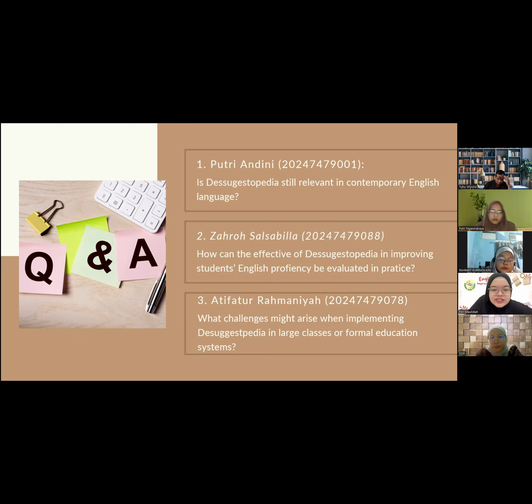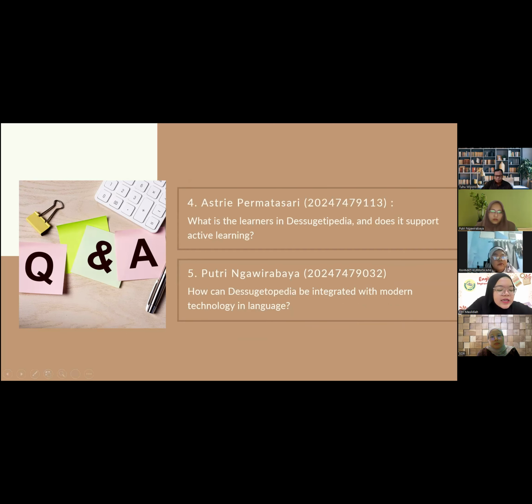Okay, next, question number 4. Next slide. Okay, I will read the question from Astri Permatasari. What is the role of learners in Suggestopedia and does it support active learning? The answer is learners in the Suggestopedia method are positioned as recipients of positive suggestion who engage emotionally and imaginatively.